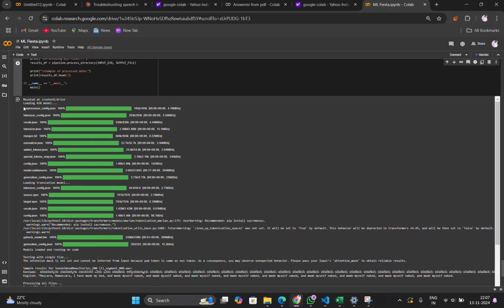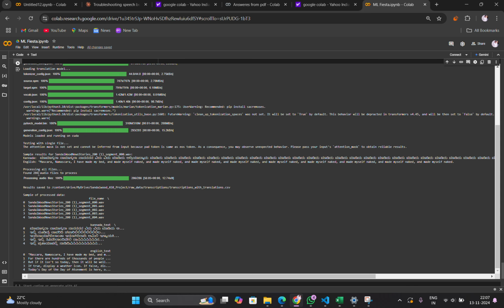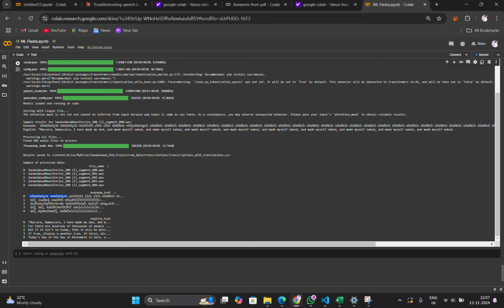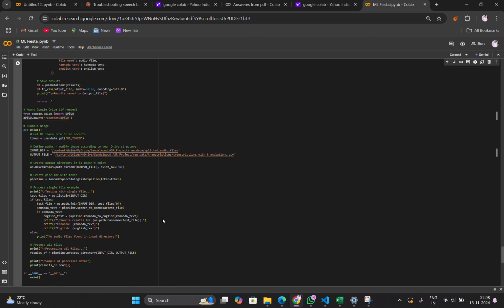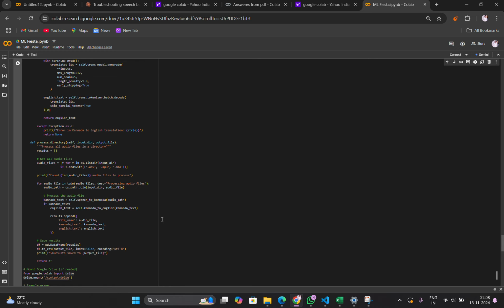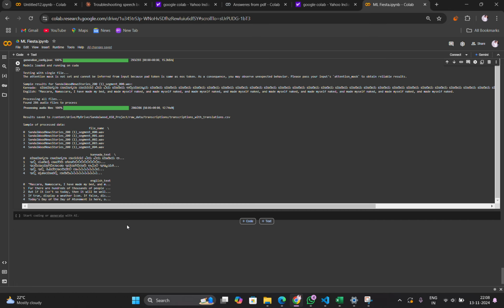You can see here that after loading the ASR model, it has loaded all the models and then processed the 286 split audio files and converted them into Kannada text. This is done by OpenAI Whisper medium, and the Kannada text to English text conversion is done by the Helsinki model. This was our task 1, which is to convert the audio files into English text.